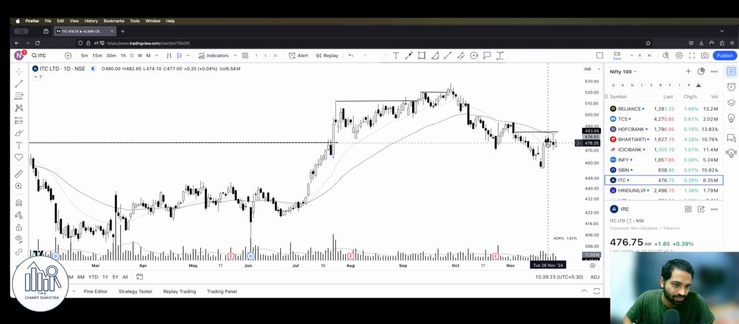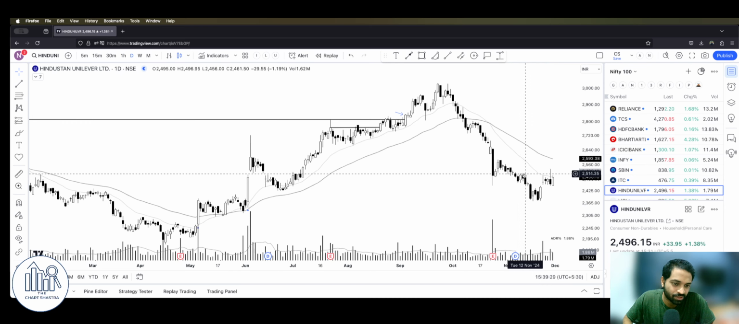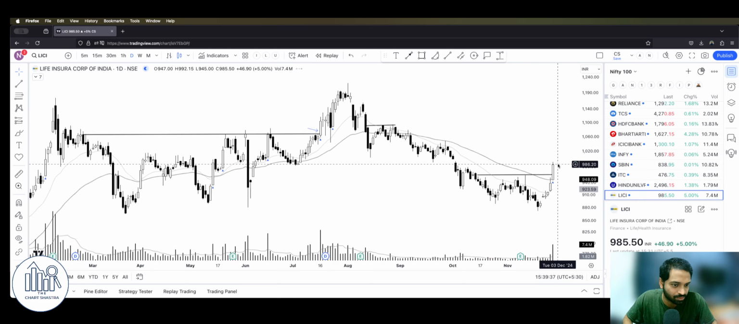ITC again, not much to discuss here. Similar with Hindustan Unilever, let it break yesterday's high and close above it. Only then can we discuss. As of now, nothing new here.